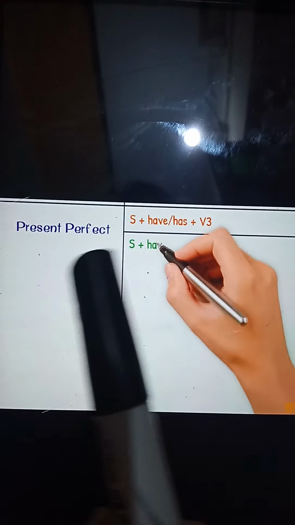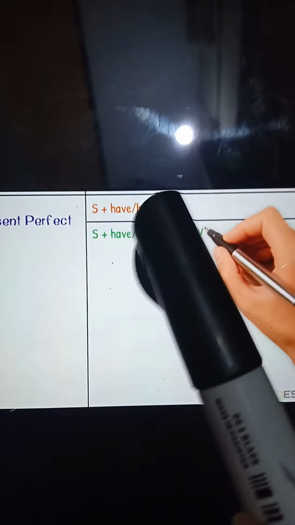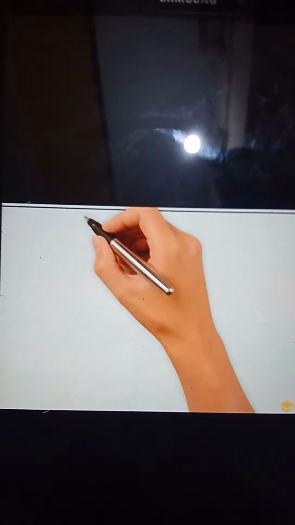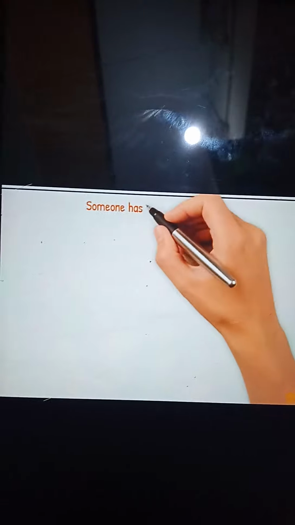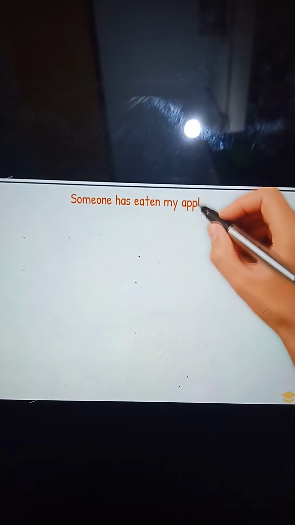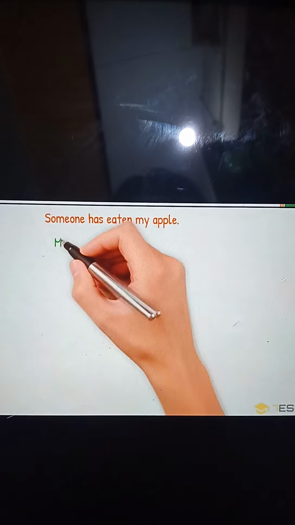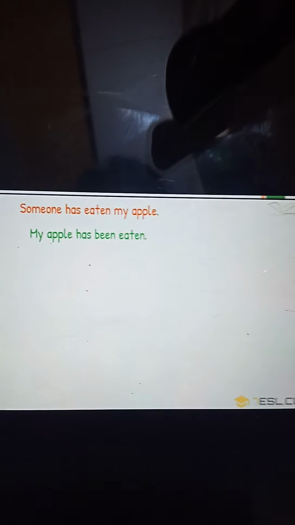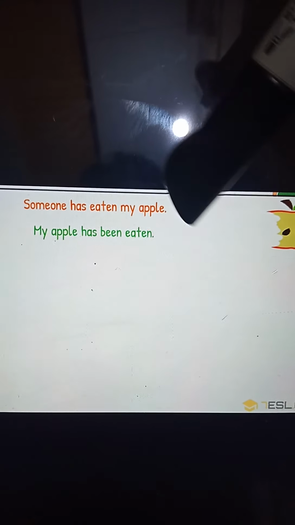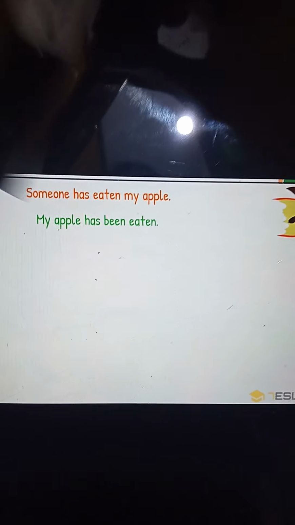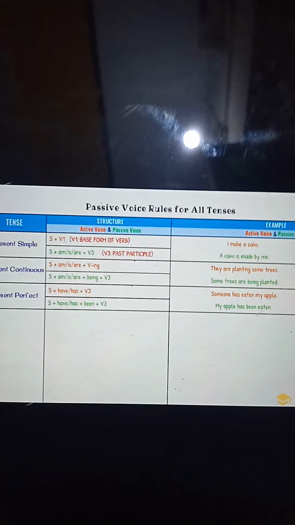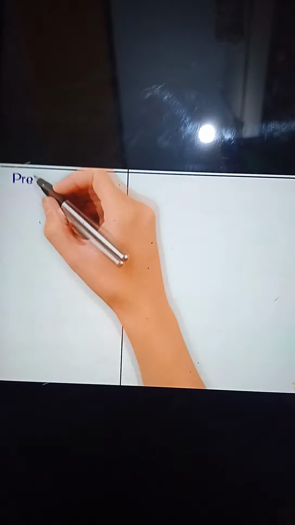Next is present perfect tense. Subject, has, have, and verb's third form we use in the tense. When we write the first example of this tense in active voice, we will say someone has eaten my apple. How will it change into passive? My apple has been eaten by someone. Okay, so my apple has been eaten by someone.